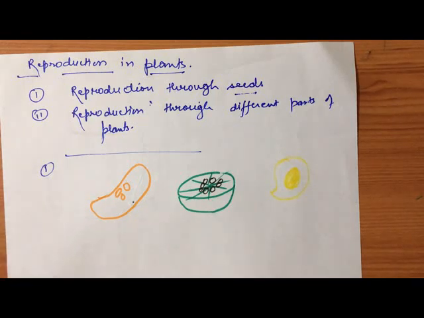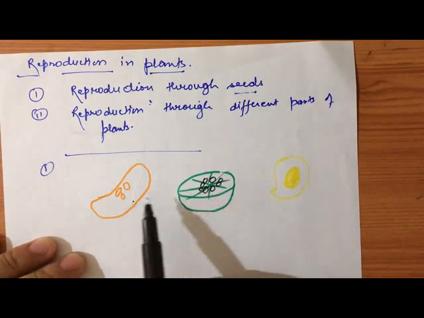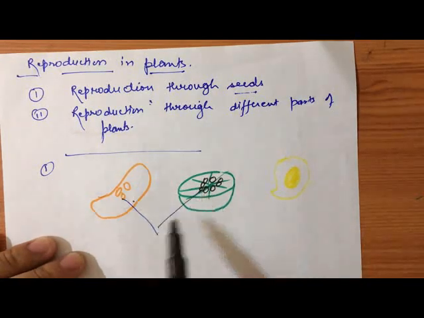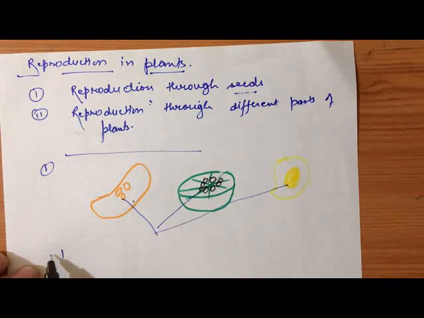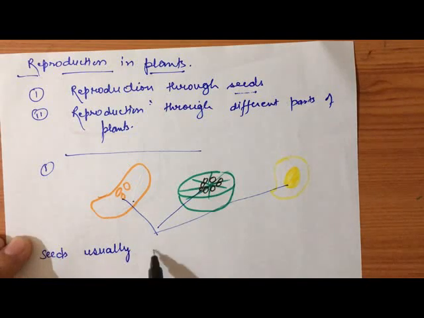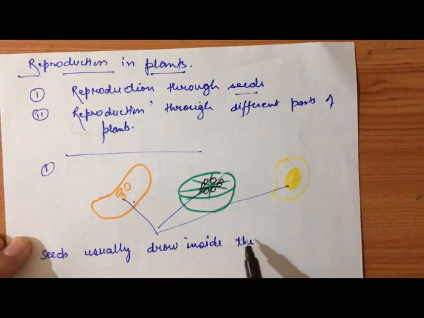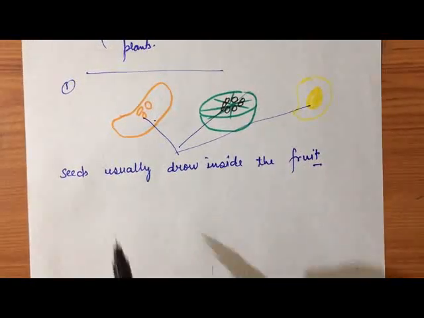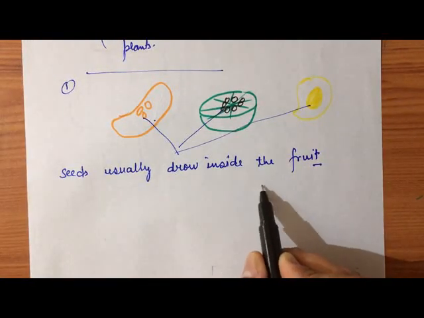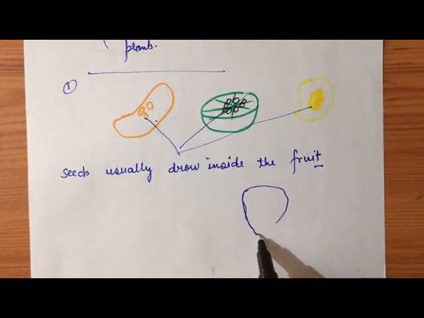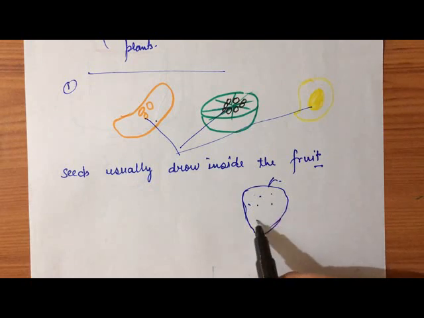So we know from our practical life that seeds usually grow inside the fruit, but this is not always, because in some cases like in strawberries, the seeds are present on the skin.